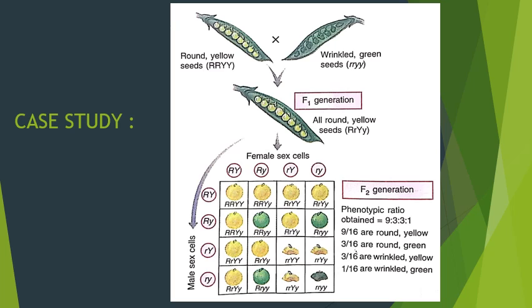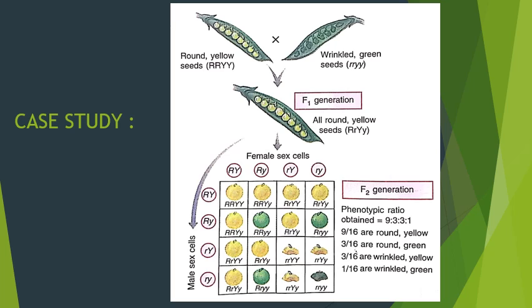In the third row you have small r, capital Y, capital Y. Here small r means the seeds have the recessive character, wrinkled seeds, and capital Y means yellow, the dominant character.